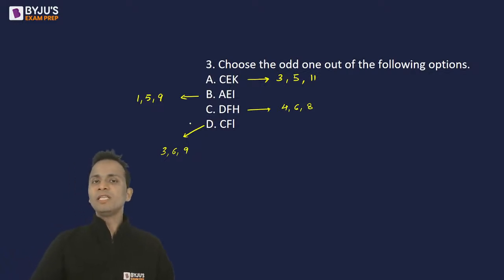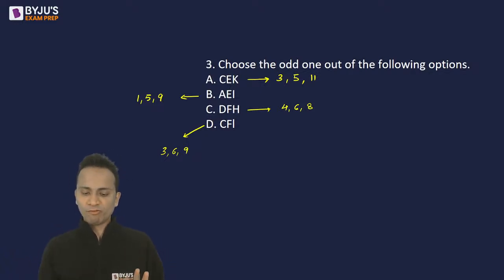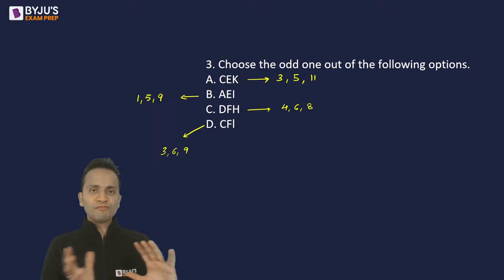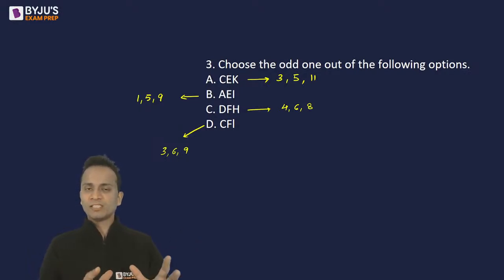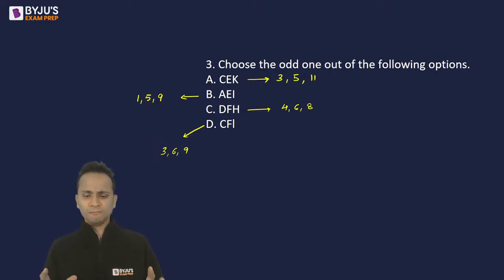Now I have written the number equivalents of all these alphabets. Now can you find out what should be the correct answer? Just leave behind whatever answer you have given. Just forget that answer. Now think logically, looking at these numbers, what should be the correct answer in this question?